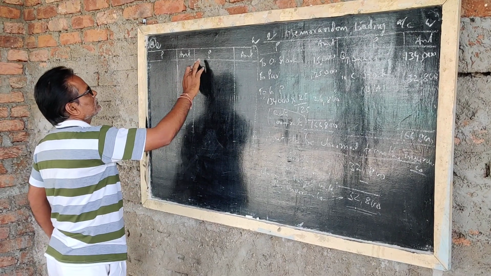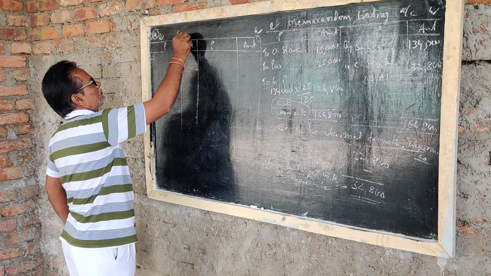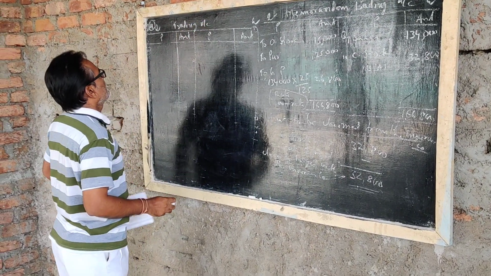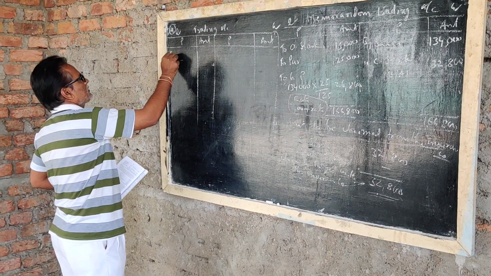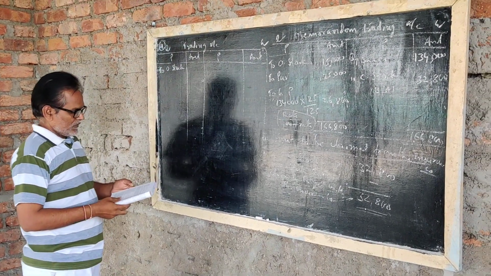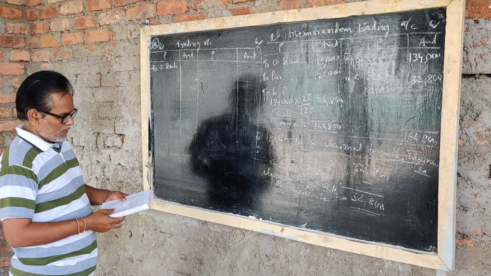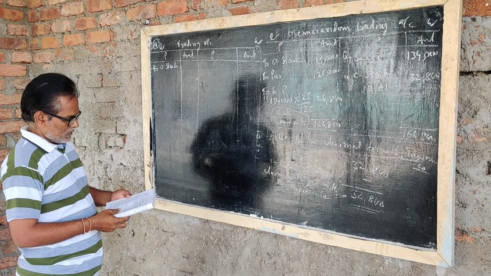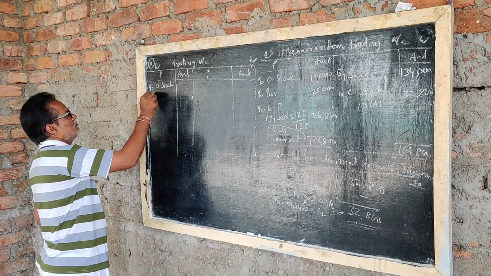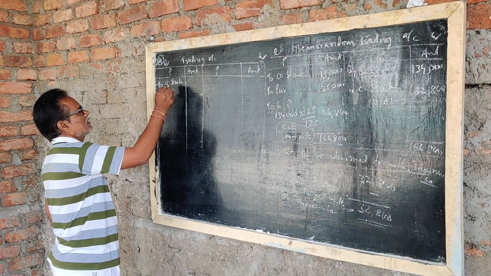Trading account. To opening stock. Stock on 1st January 2003, 2,70,000. In this sum also, it is cost less 10%.